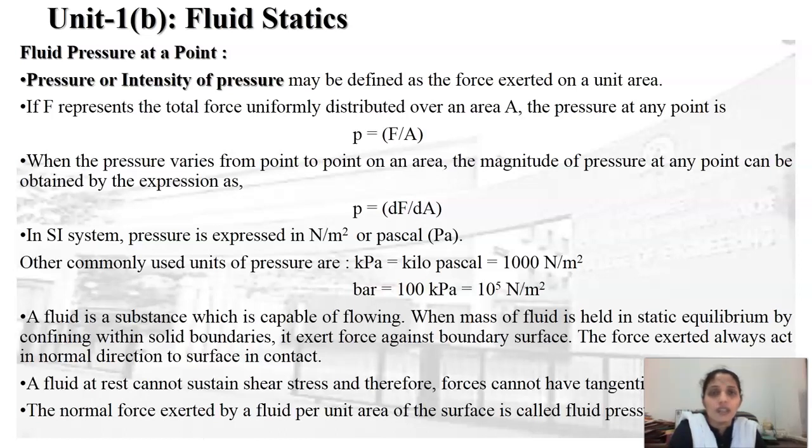So a fluid at rest exerts normal forces on the surface of the container, and these normal forces per unit area are called the pressure or intensity of pressure.